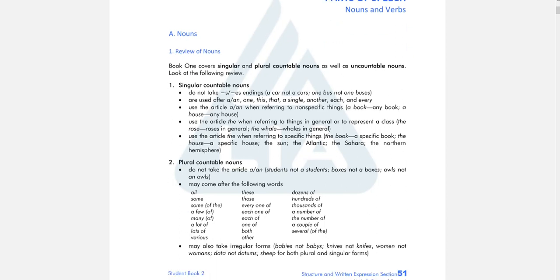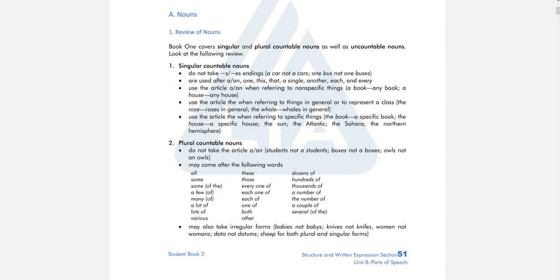And then plural countable nouns don't take the article a or an, because a or an is for singular. So you don't say a students. See, this is students, plural. You don't say a students because students is plural. A is once again for singular.